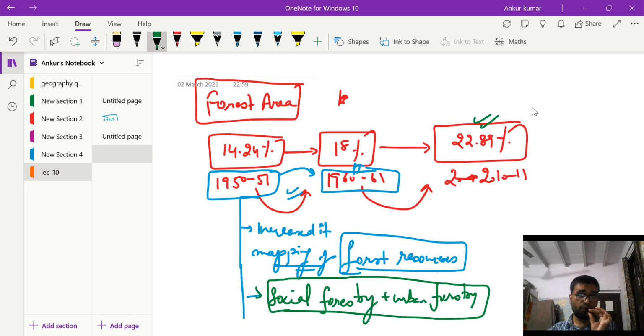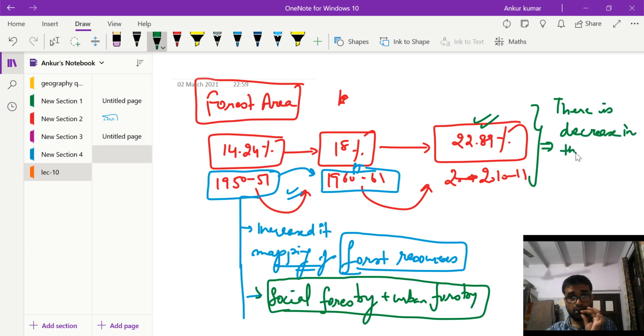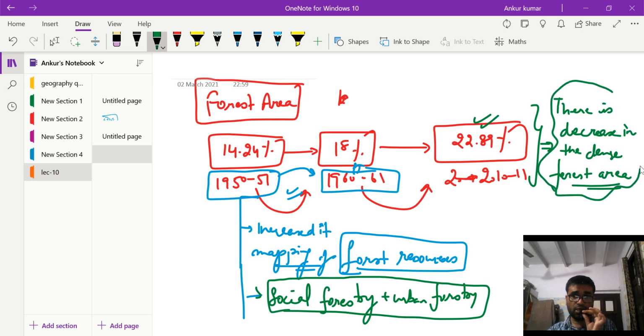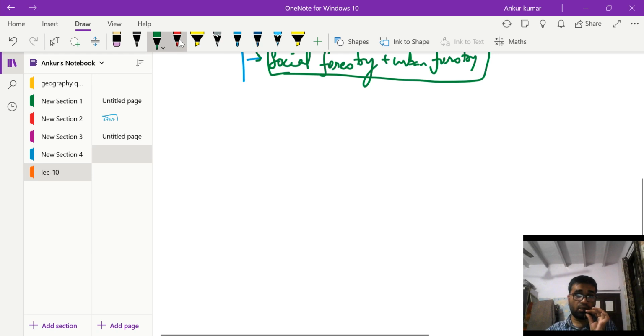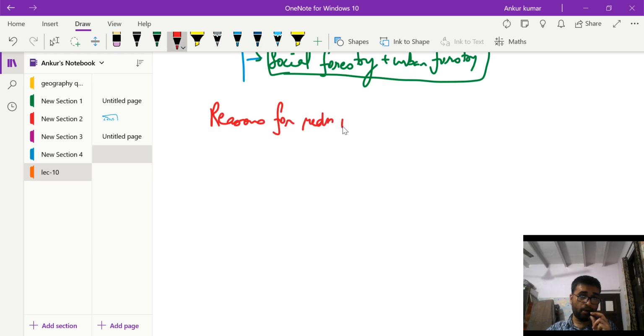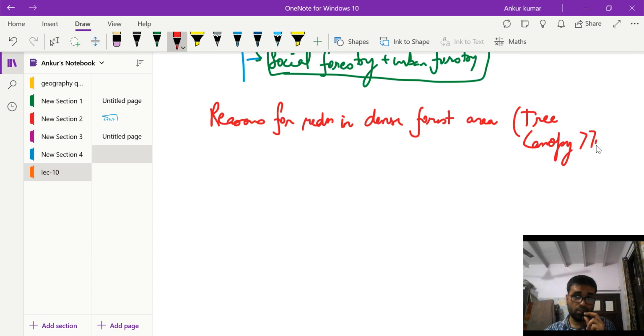But this is a paradox. If you see in reality, there is a decrease in the dense forest area, where tree canopy is more than 70%.